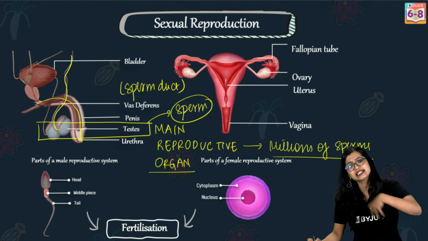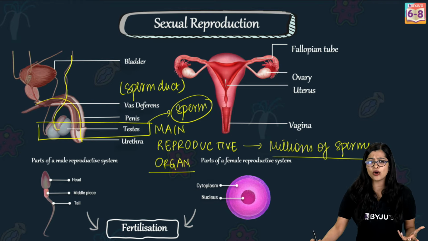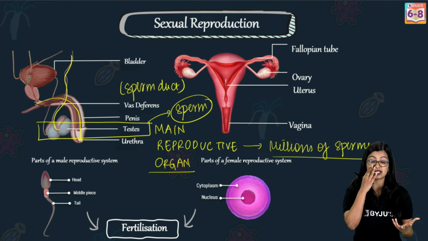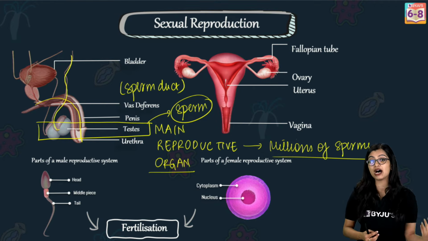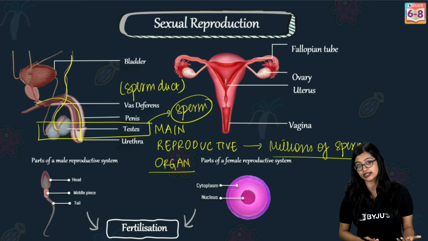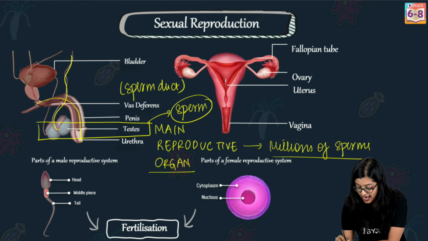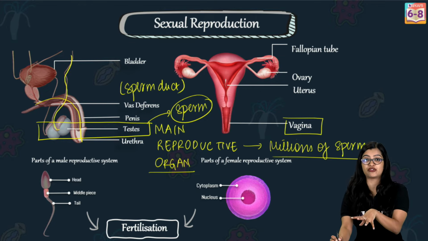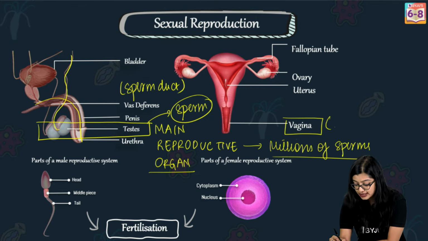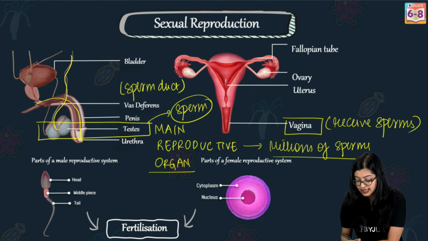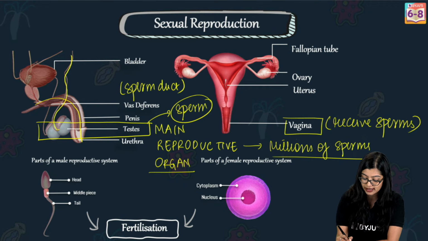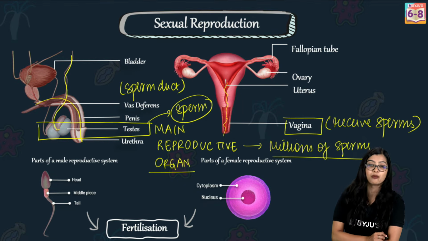Now, once it is sent out of the male body, where does it go? To facilitate the process of reproduction, the sperms are sent into the female body, right? The vagina is the part of the female reproductive tract that receives the sperms. So, this is the part that receives the sperms. And once the sperms are received in the vagina, they will move upwards.